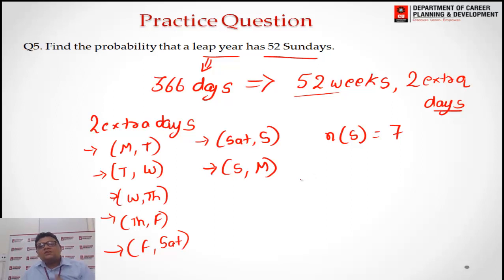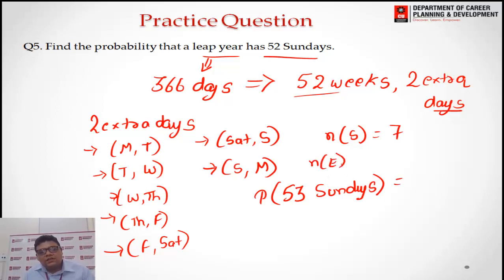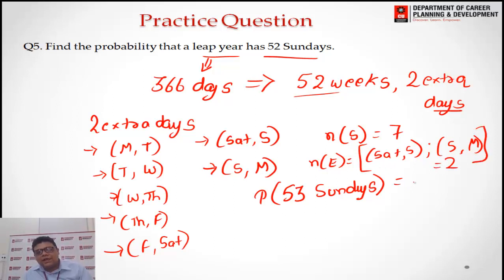So now firstly we will find if there are 53 Sundays. There will be either 52 or 53. Firstly I am finding the probability of 53 Sundays in a leap year. So n of event E will be what? Either Saturday or Sunday, this is one. Then secondly, Sunday or Monday. So these are the 2. So n of E will be 2. So the probability of 53 Sundays will be 2 out of 7.